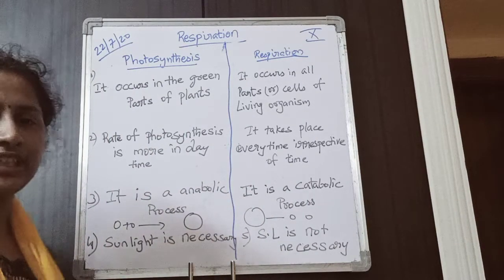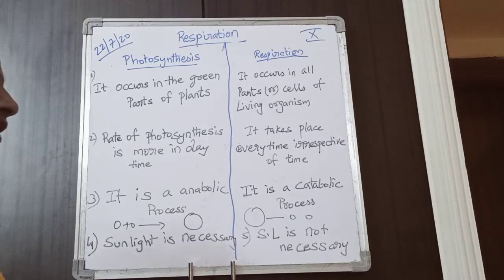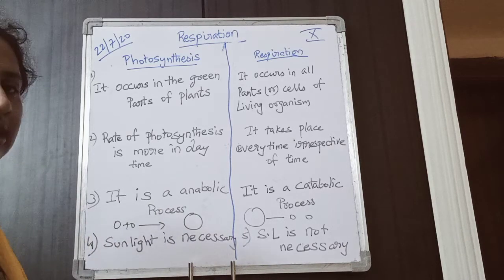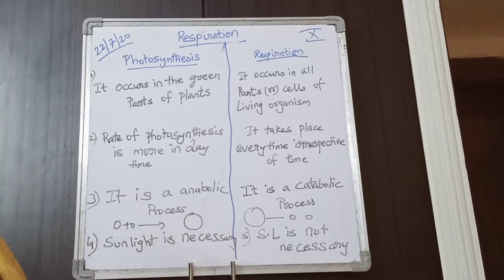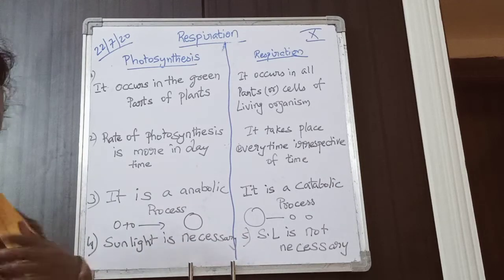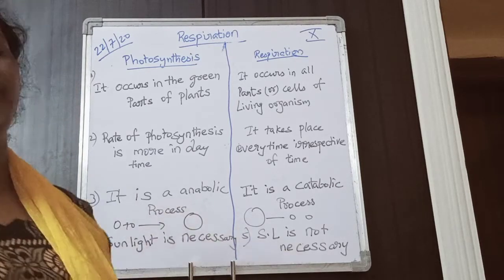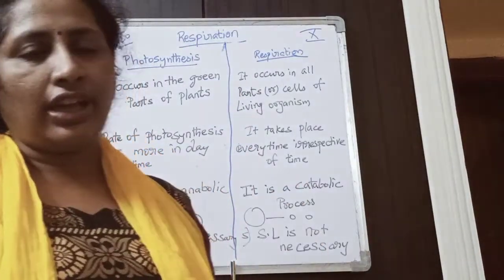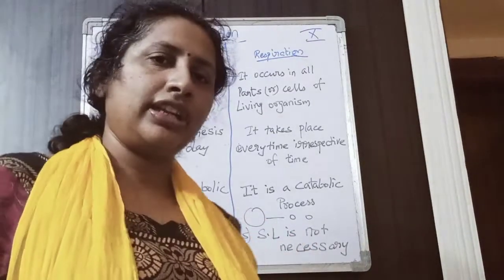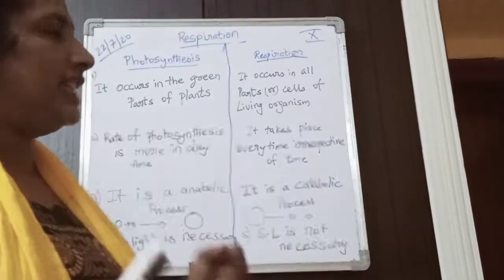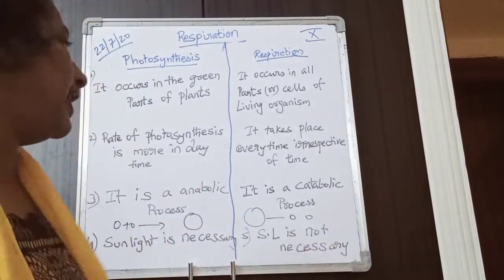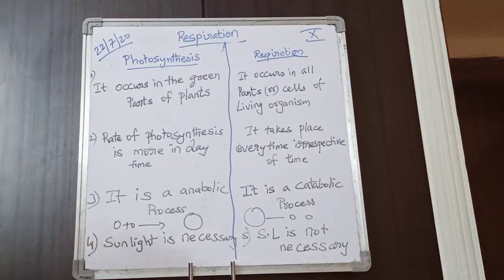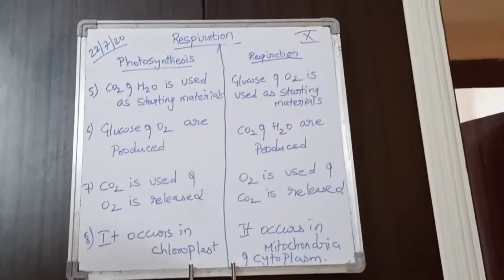Now for photosynthesis, sunlight is necessary. So definitely photosynthesis happens in the presence of light. For respiration, sunlight is not necessary. If you sit in the dark or if you are in rain, wherever you are, definitely the respiration occurs. So sunlight is not necessary for respiration.